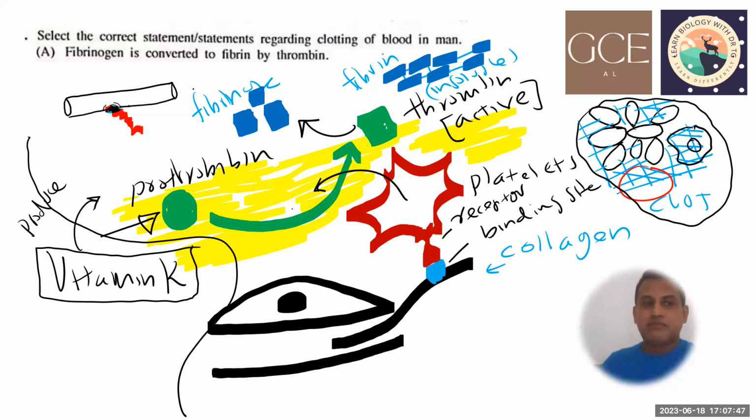Okay, fibrinogen is converted to fibrin by thrombin. Yes, this is exactly correct, because this one is fibrinogen, which is inactive. It's converted to fibrin by thrombin. Thrombin is an enzyme. So when it activates, it acts as an enzyme and converts fibrinogen to fibrin. So the first one is correct.